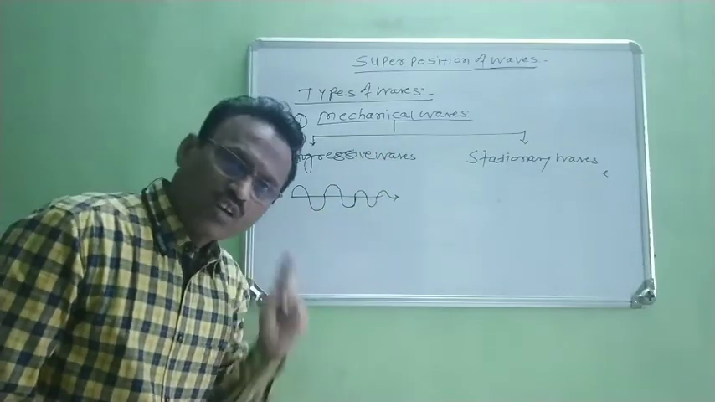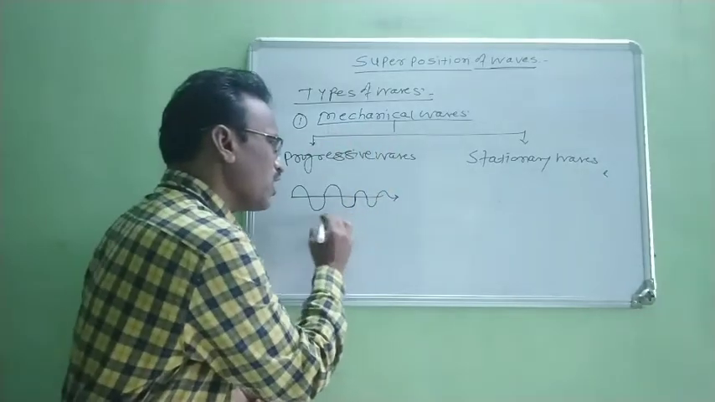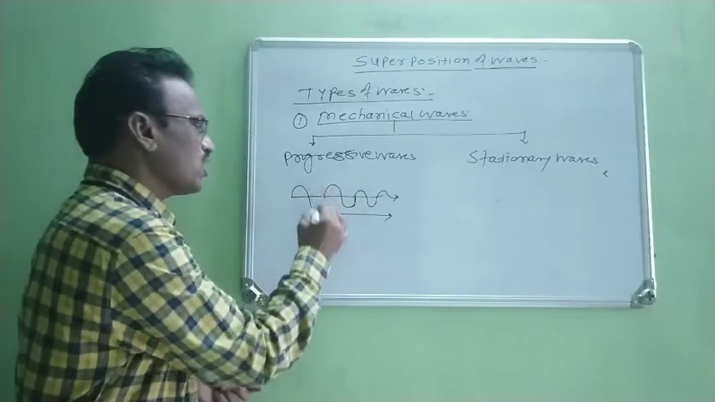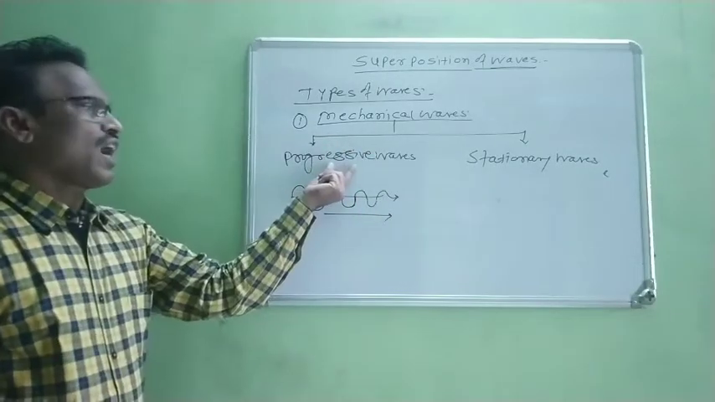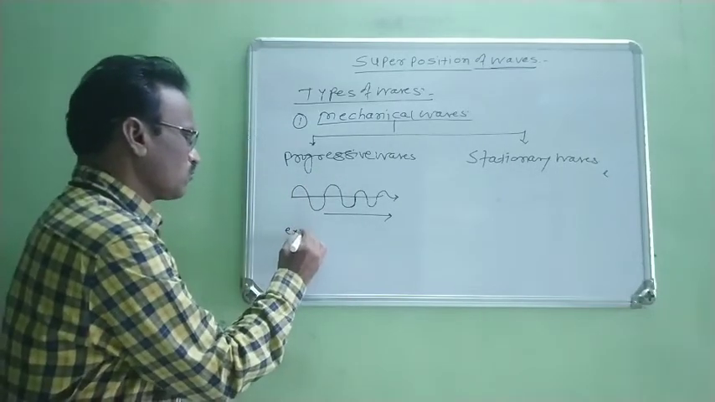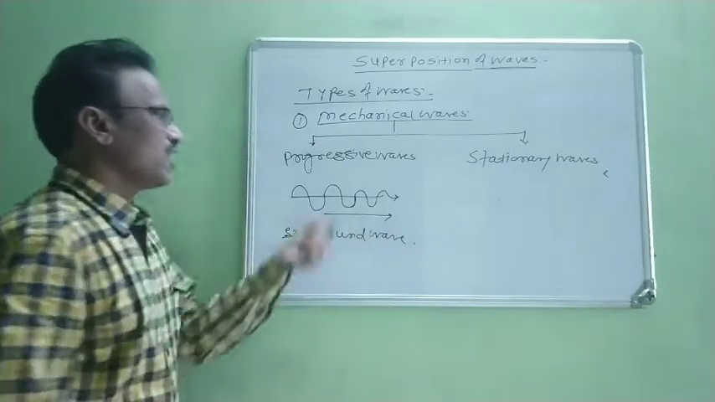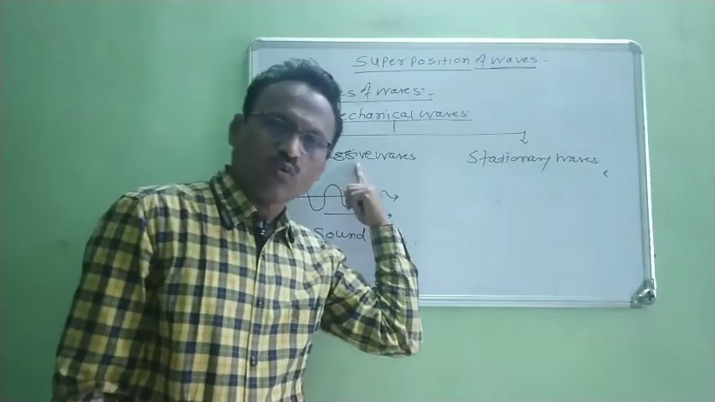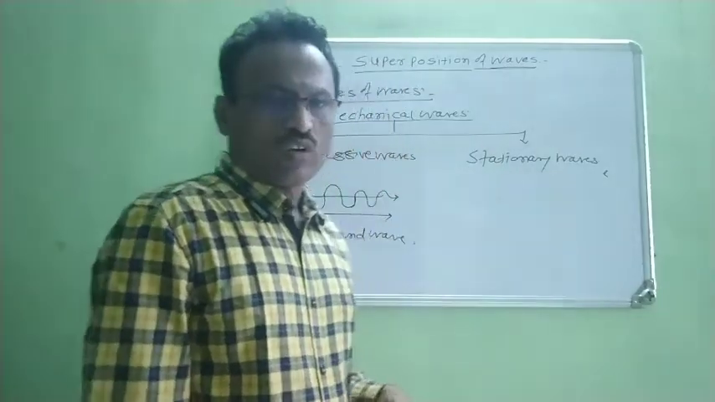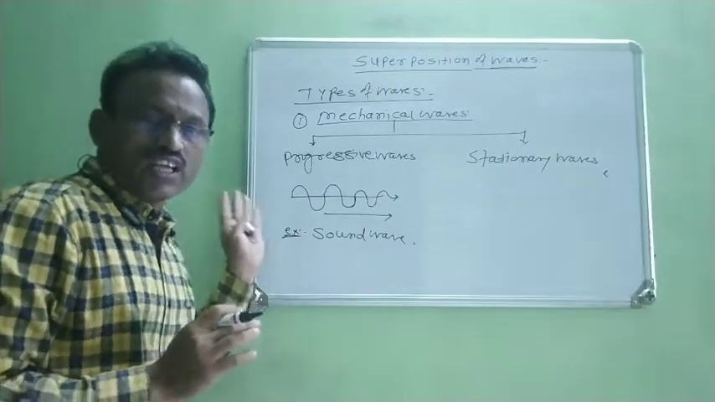Now, how do we define it? Waves which travel continuously in the same direction in a given medium without change of form are called progressive waves. What is the example? Sound wave is an example of a progressive wave. Now, come to the second type of wave. It is a stationary wave. Always remember that a progressive wave travels continuously in a given medium.